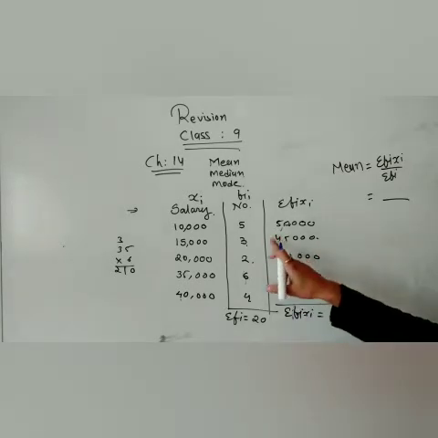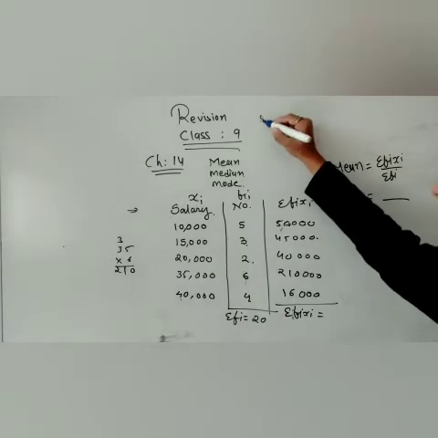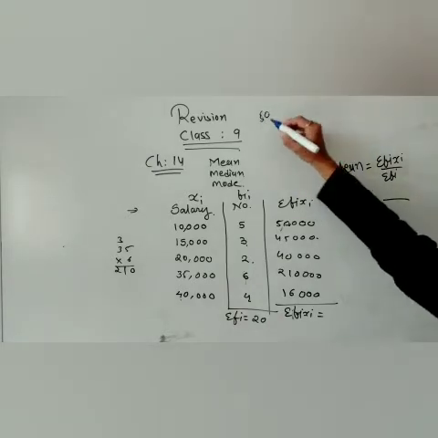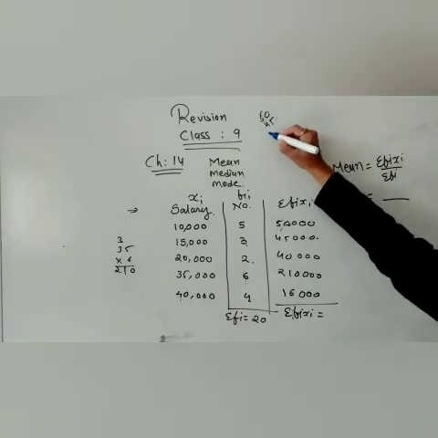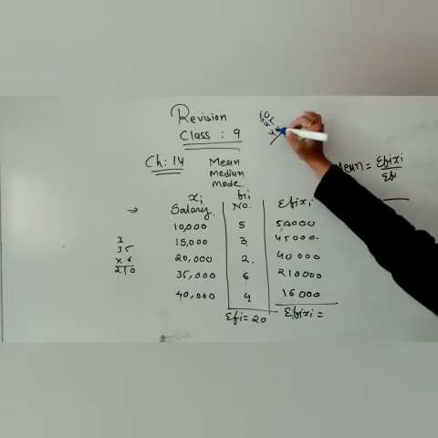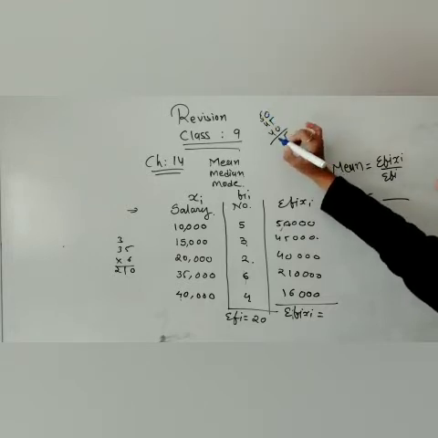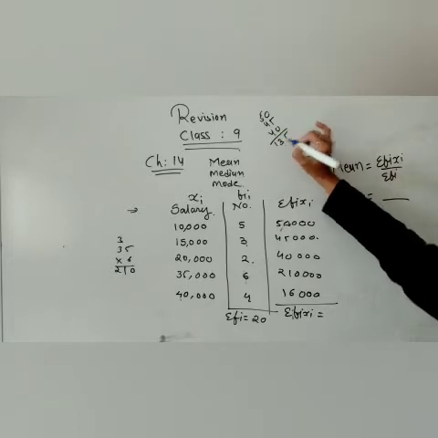So 50,000 plus 95,000. We are adding 50,000 and 45 and that 40. So it will become 4 plus 4 is 8, 8 plus 5. Okay.